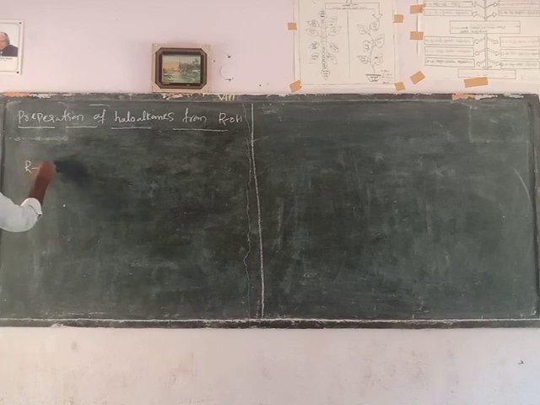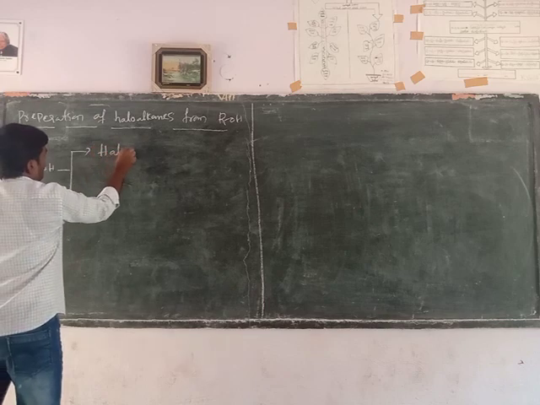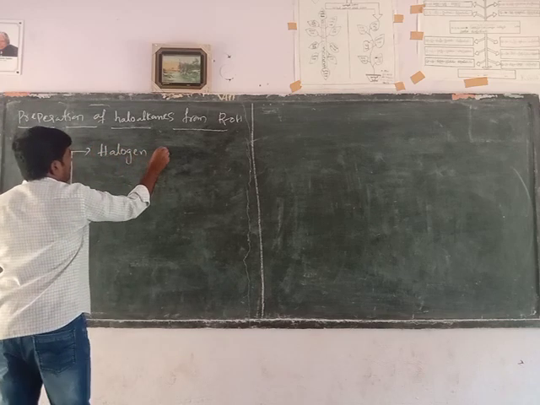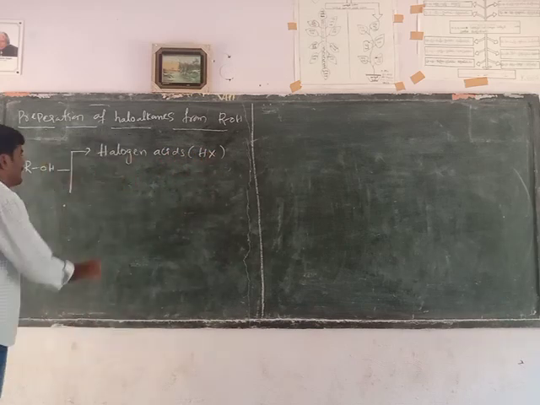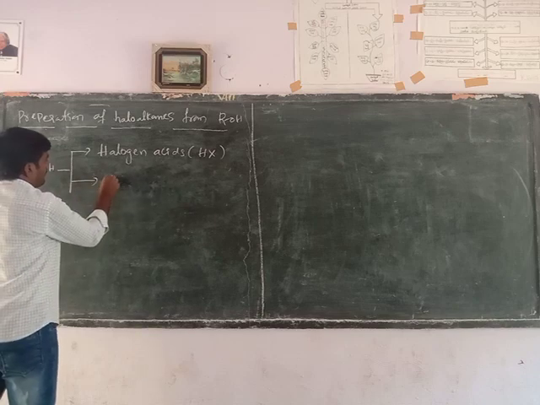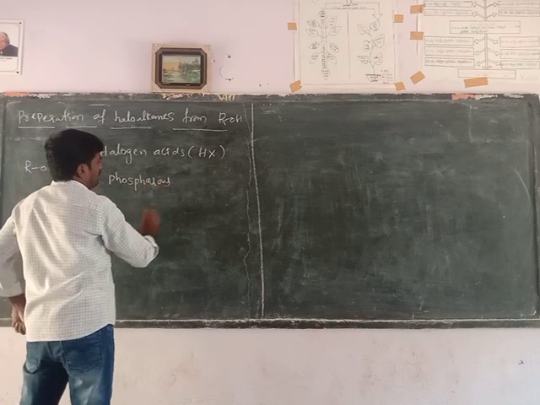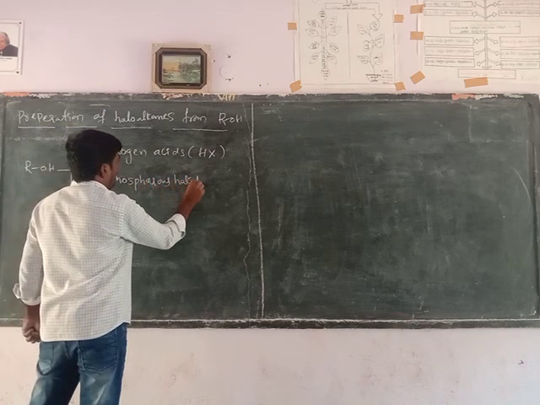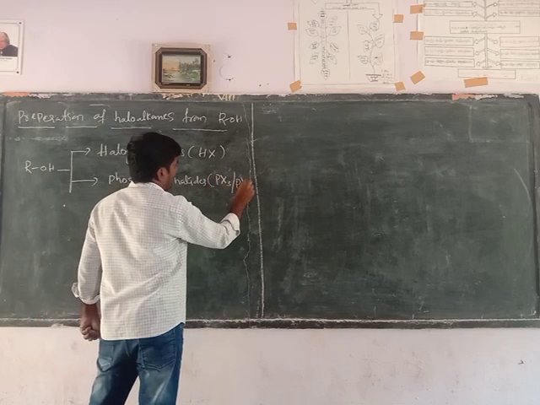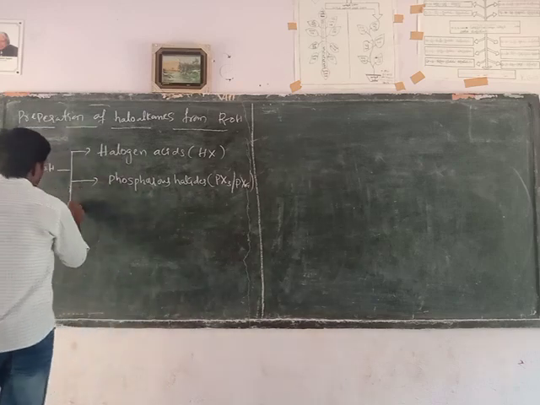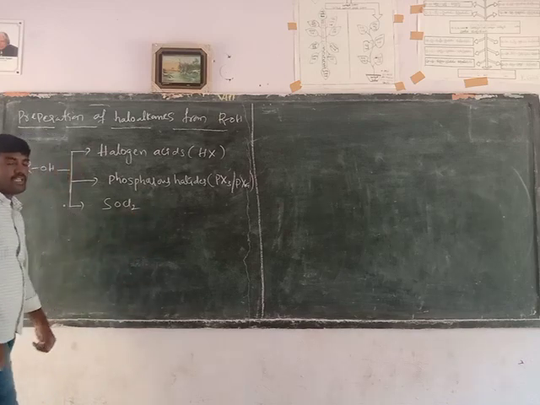From alcohols, three methods are there. First one, from halogen acids, HX. Second one, phosphorus halides, PX3 and PX5. Next, third one, thionyl chloride, SOCl2.